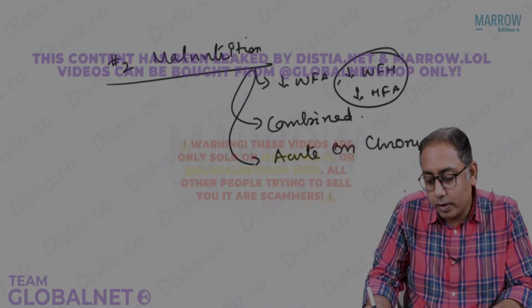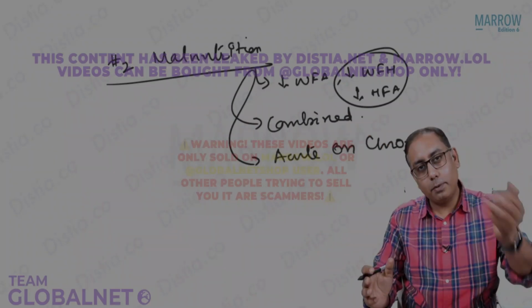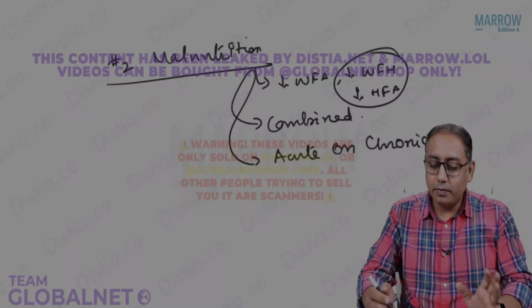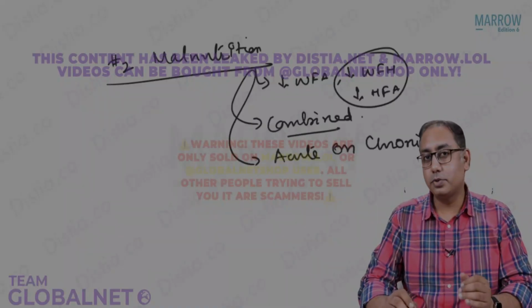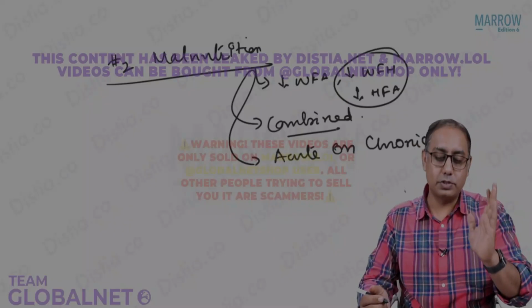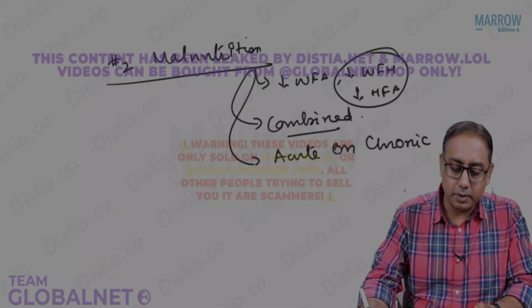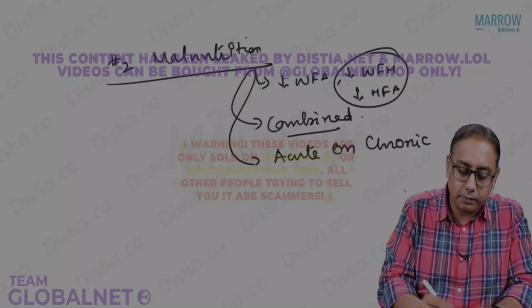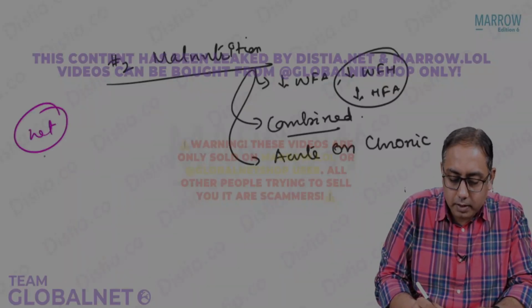The child was already having a chronic malnutrition. On top of that, the child got diarrhea. So that we call combined malnutrition. And so in combined, you'll have everything which is low. So how do you find out malnutrition? First, you need to check the weight of the baby. Common sense, how do we check the weight of the baby?